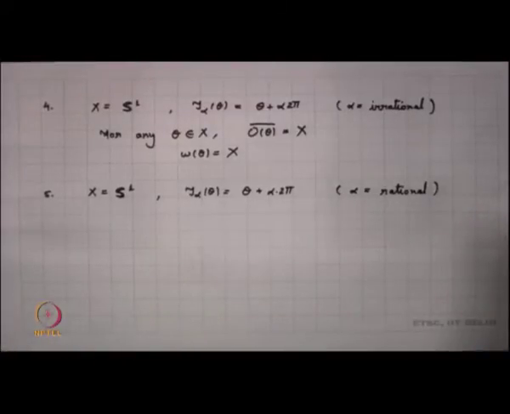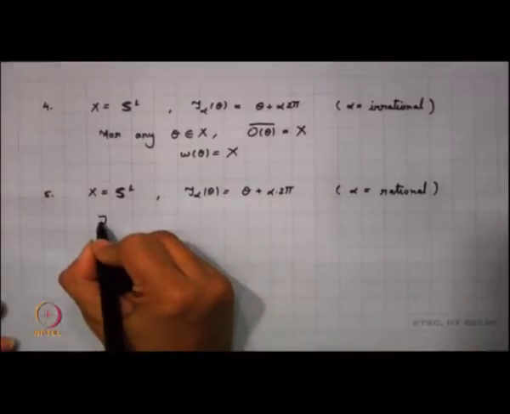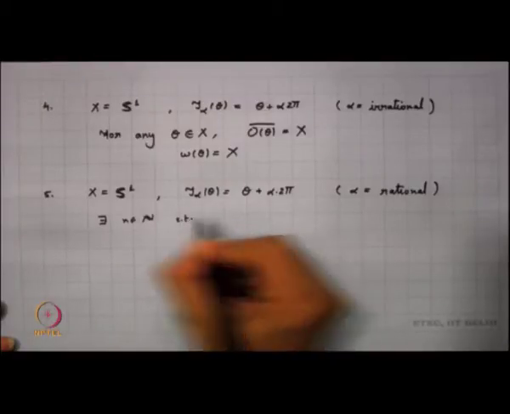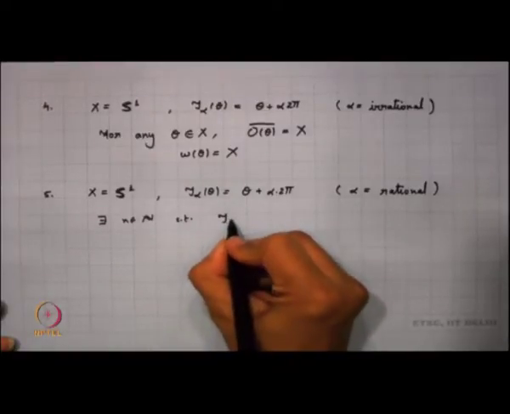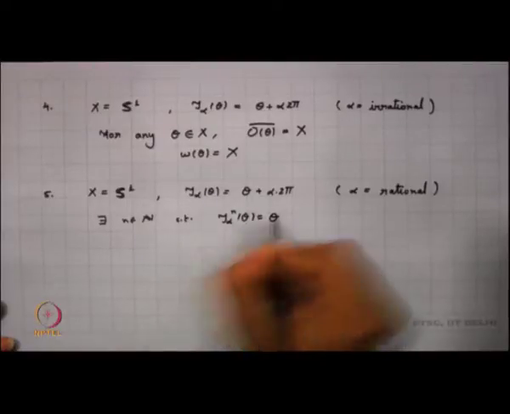Now, what happens in that case? We have already studied rational rotations, right. What happens in case of rational rotations? What is the orbit of a typical theta? It is finite, right, because any theta is a periodic point. So, what we know is that there exists an n such that tau alpha to the power n of theta is the same as theta.